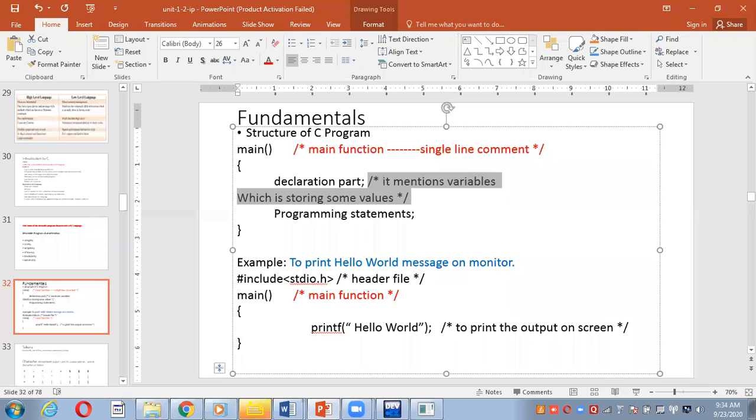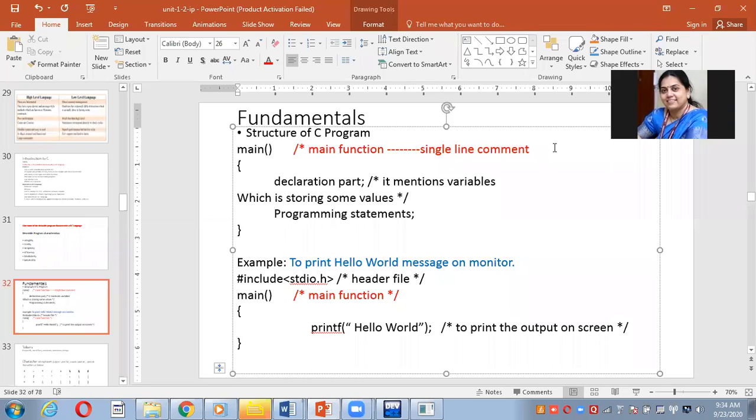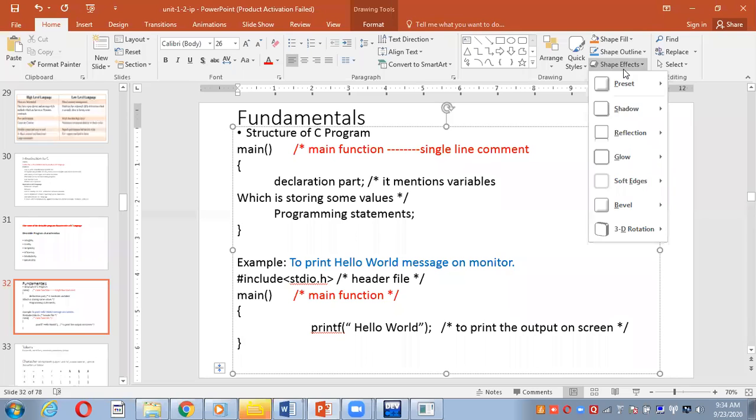In general, single line and multi-line comments can be written with this specification, and the compiler will still consider it part of the comment section. The compiler will not interpret that comment section.